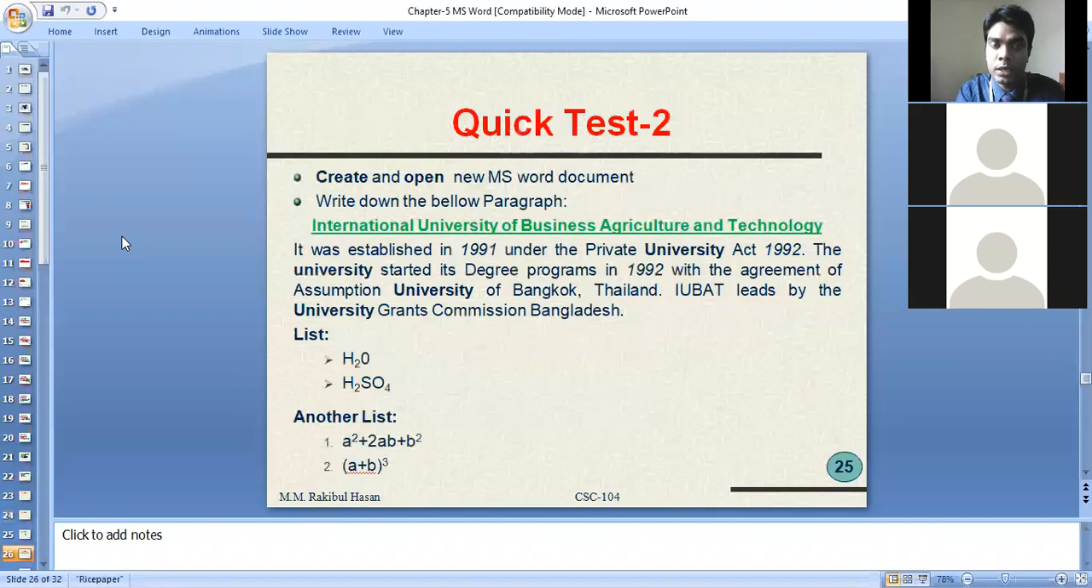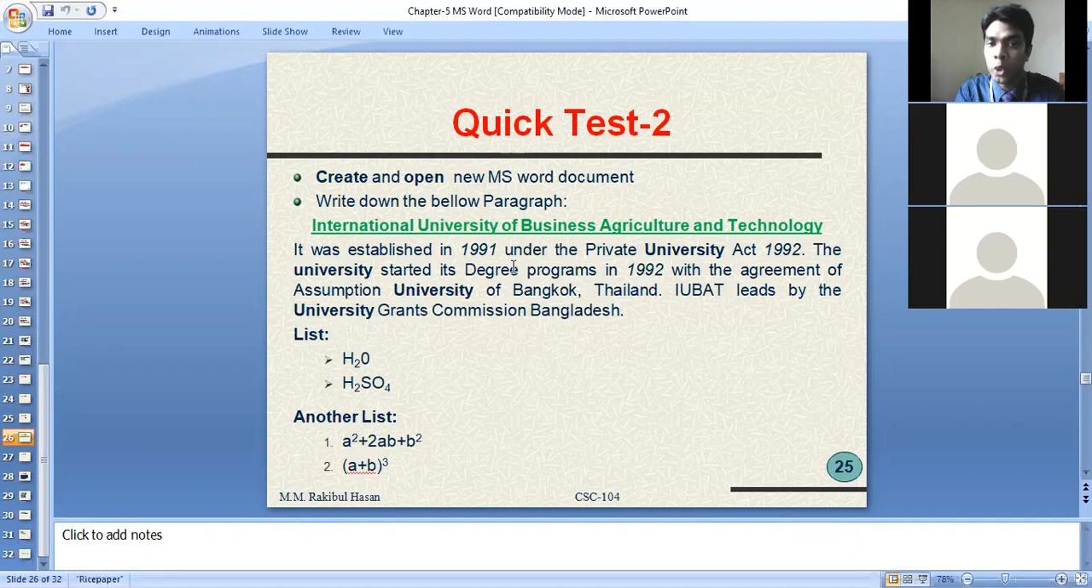Then in another exercise we learned how we can work on the text. That means how we can make the text italic, bold, underline, how we can use superscript and subscript. We learned how to use bullet points, how to use a number list, and how we can change the color.